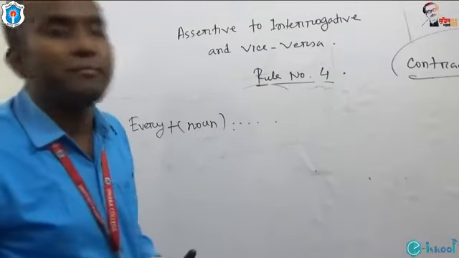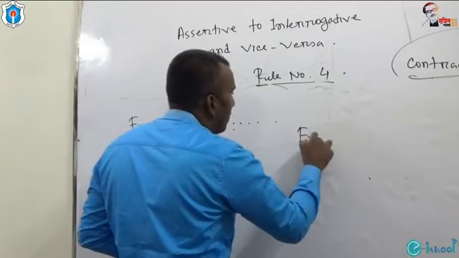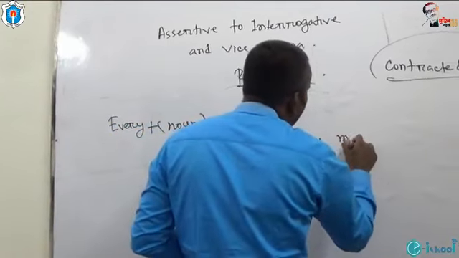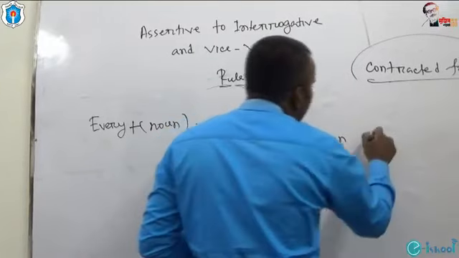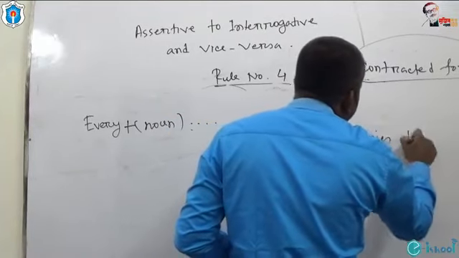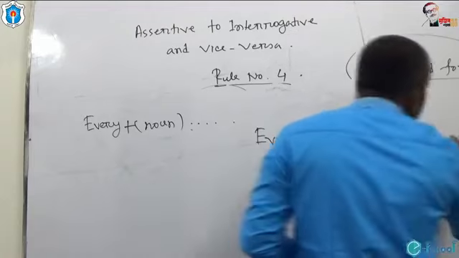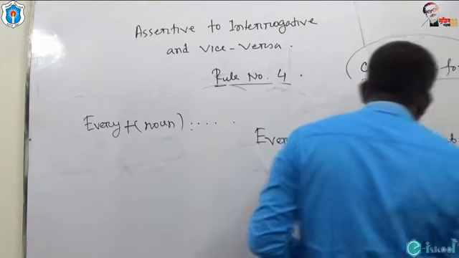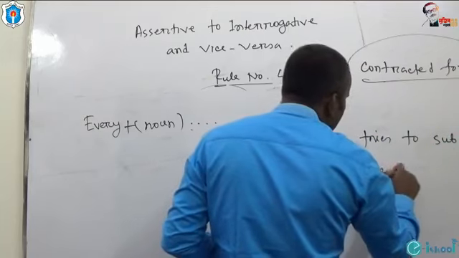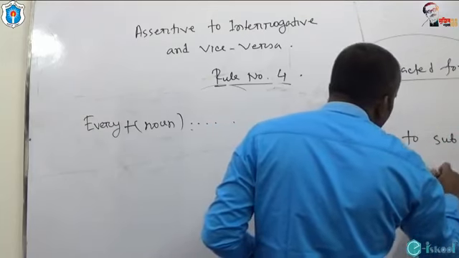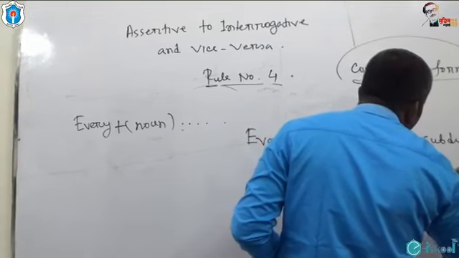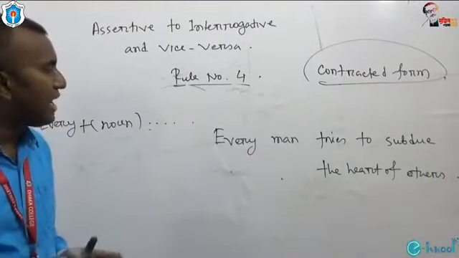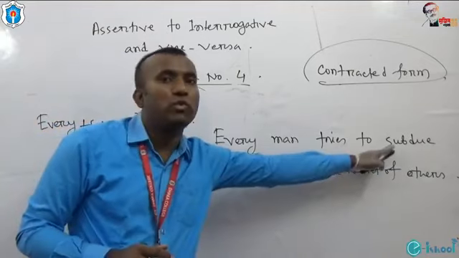I think I can give an example. Every man tries to subdue the herd of others.